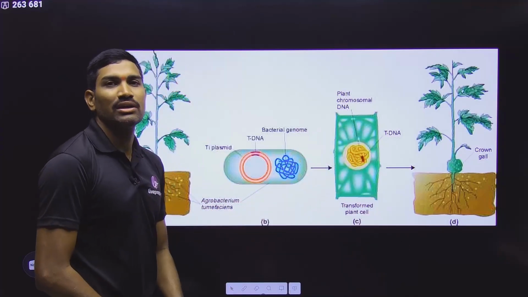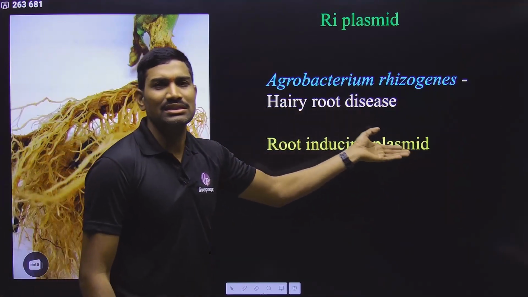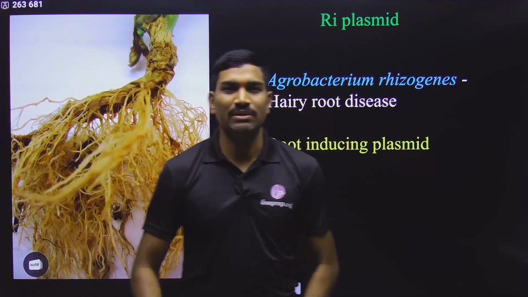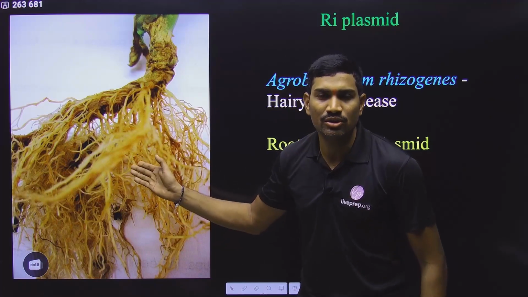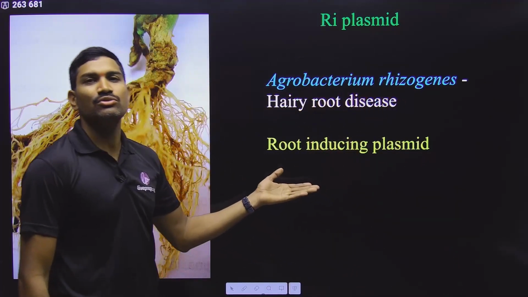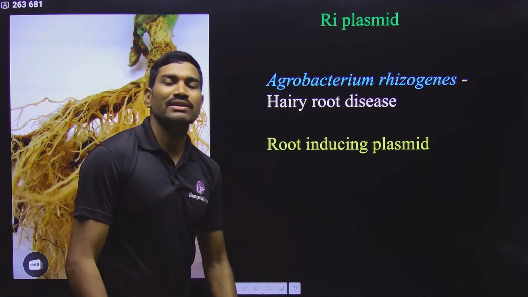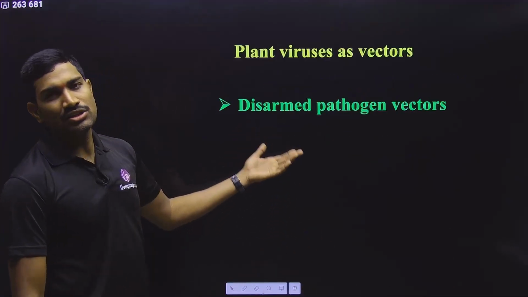So these are some important examples. In the same way, the RI plasmid of Agrobacterium rhizogenes is a root inducing plasmid, and here it is causing the hairy root disease. So many roots are produced, and even this plasmid can be used as a vector. Here also the disease causing genes are removed and the gene of interest is introduced in that location. In this way, that is also used.